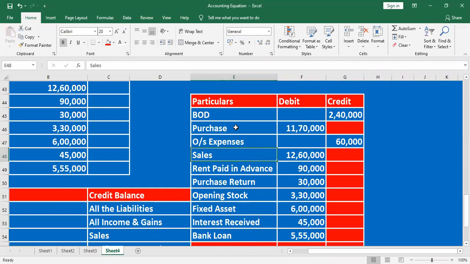Sales. Listen. Purchase is an expense. That's why debit side. Sales, why is sales mentioned on the credit side? Sales is an increase in income, sir. Yes, exactly. Sales is credit, sir. Credit, correct. Who says that it's income?